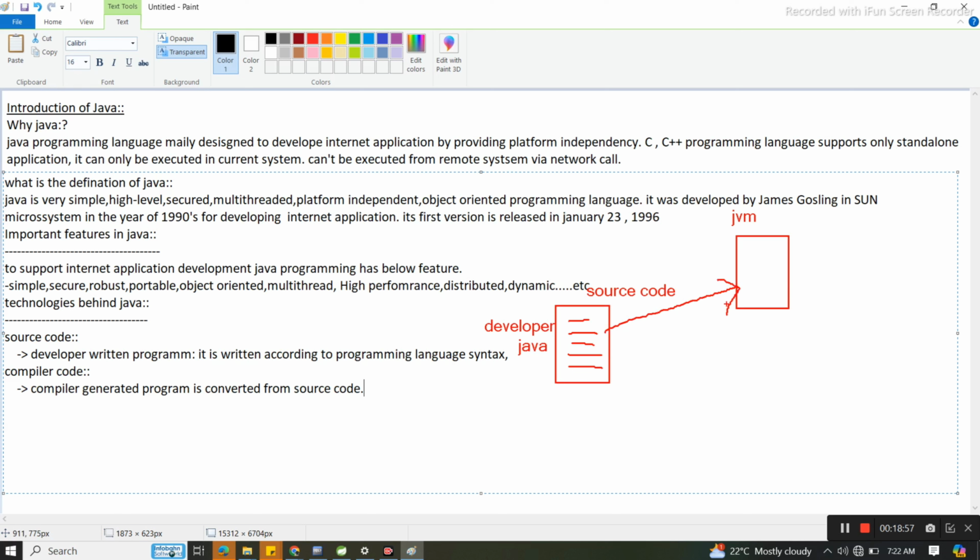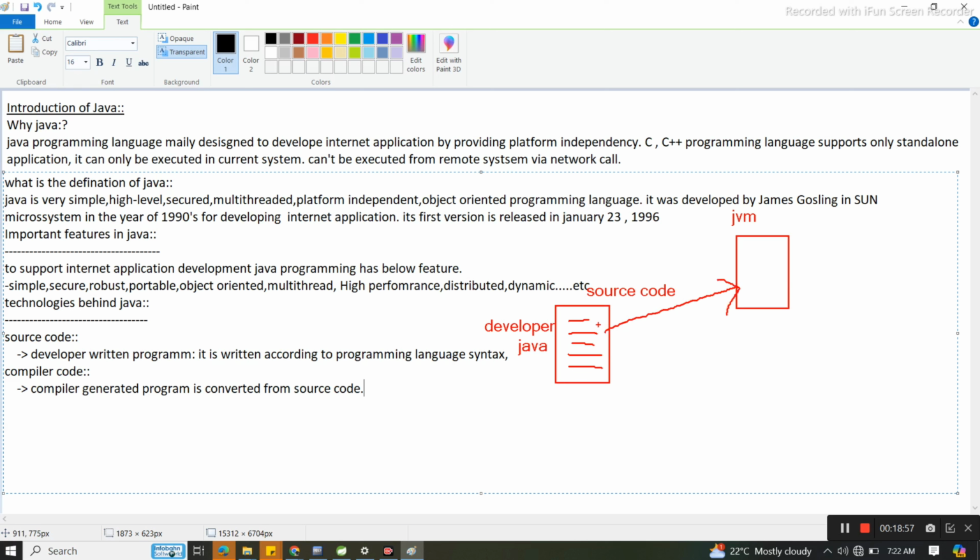No, never. JVM will not understand the source code directly. For that, what is required? A compiler is required. A compiler is a kind of translation program that converts source code into machine language. Because JVM is nothing but a machine, and a machine can understand machine language.